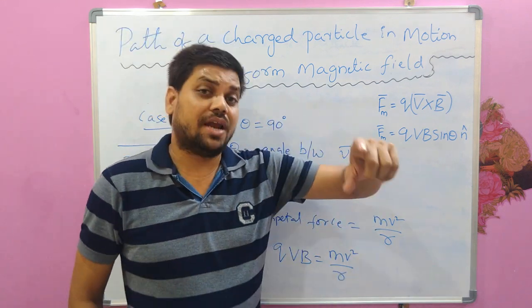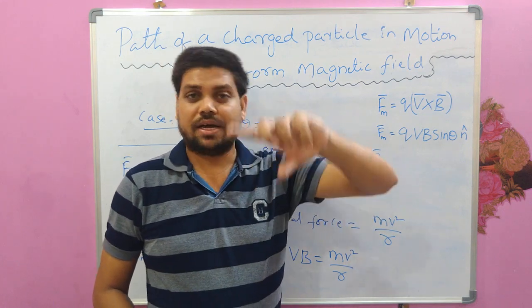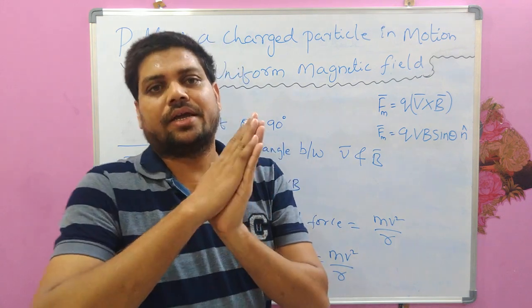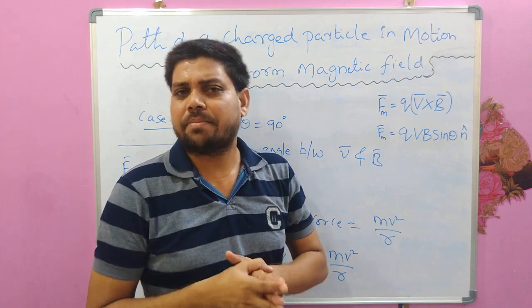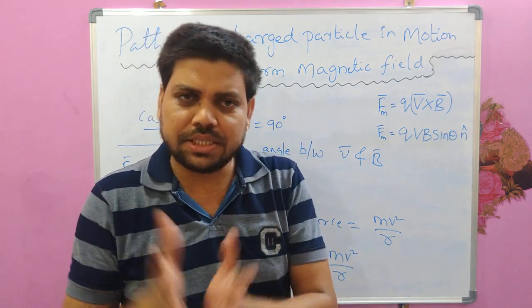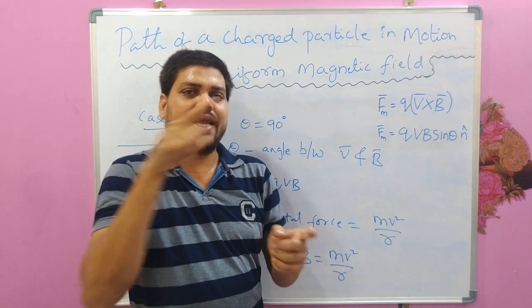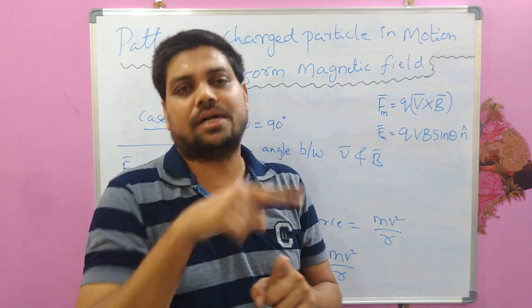The direction of the velocity changes, but the speed of the particle will remain constant and it does not gain any kinetic energy. So what is speed? Speed is nothing but the magnitude of the velocity. So magnitude will remain constant, but it keeps on changing its direction. That is why the charged particle traces a circular path.